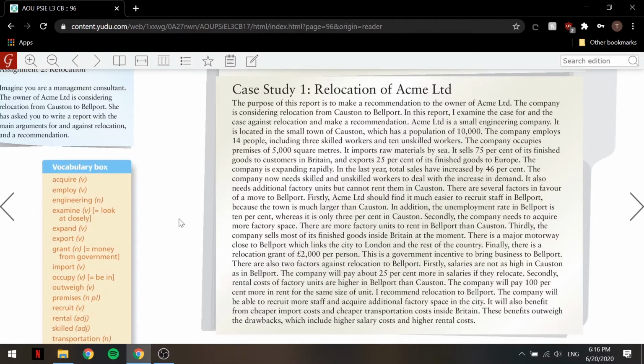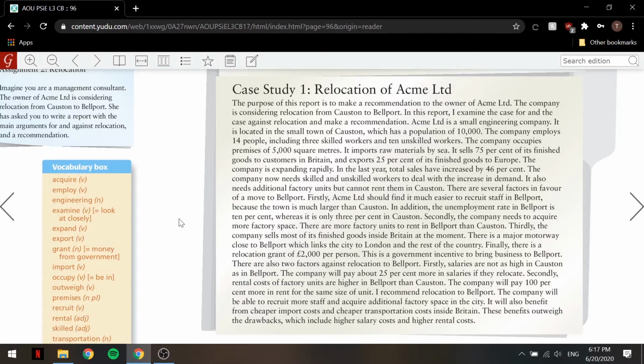The company will pay 100% more in rent for the same size of unit. I recommend relocation to Bellport. The company will be able to recruit more staff and acquire additional factory space in the city. It will also benefit from cheaper import costs and cheaper transportation costs inside Britain. These benefits outweigh the drawbacks, which include higher salary costs and high rental costs.